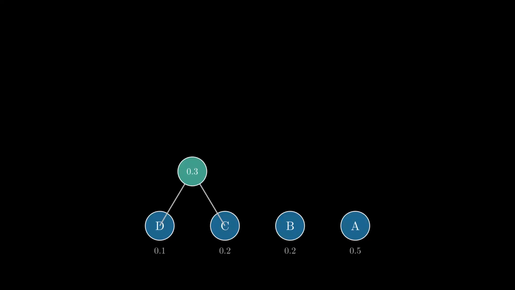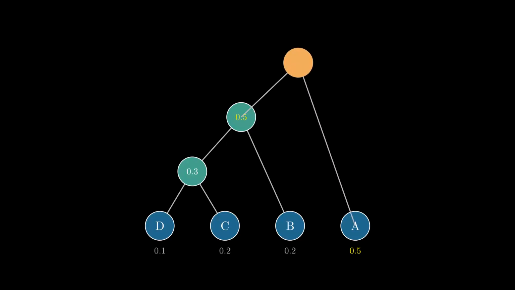Now we look at the available list again. We have B at 0.2, and our new branch at 0.3. These are now the 2 smallest values remaining, so we merge them. Notice what's happening physically. The rarer symbols, D and C, are being pushed deeper down the tree. Finally, we combine our accumulated branch of 0.5 with our frequent symbol A, also 0.5. This brings us to the root, representing 100% of the probability space. By assigning a 0 for left turns and a 1 for right turns, we get our codes. Look at the result. A is just one step away, a 1-bit code, but D takes 3 steps. The tree structure has naturally aligned code length with uncertainty.